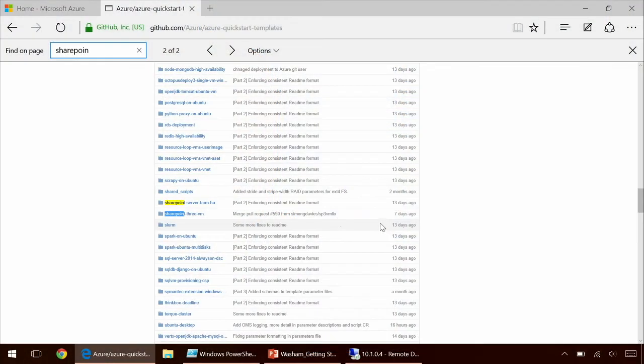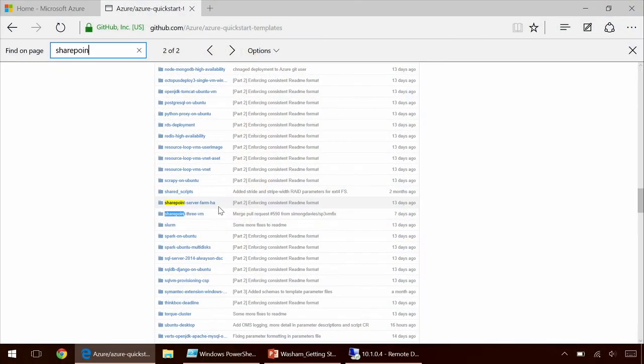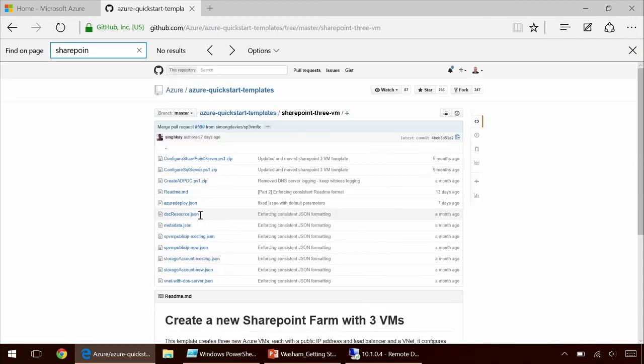So there's two templates in here we can use for SharePoint. One of them is the SharePoint Server Farm-HA. This is a fully highly available SharePoint farm. So it's going to deploy, I don't know the exact number of cores, but probably right around 30 cores just for this deployment. And the second one is a non-HA. So it's just basically a 3 VM template. So this one is probably a better getting started example.